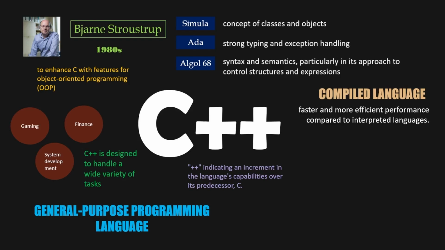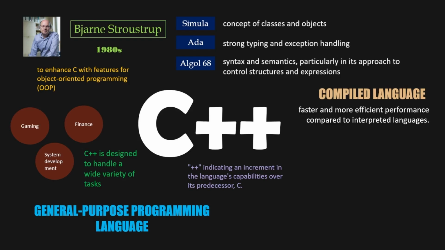Interpreted languages execute code line by line through an interpreter, which reads and runs the program directly without converting it into machine code beforehand. This allows for greater flexibility and ease of testing and debugging, as changes can be made and immediately executed without the need for a separate compilation step. However, traditionally, interpreted languages were slower than compiled languages because each instruction had to be translated on the fly during execution.